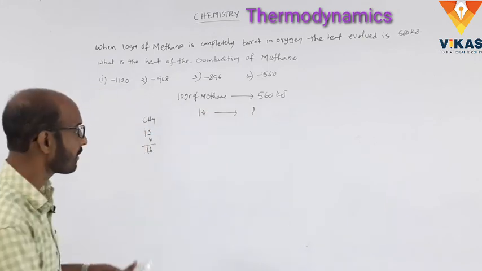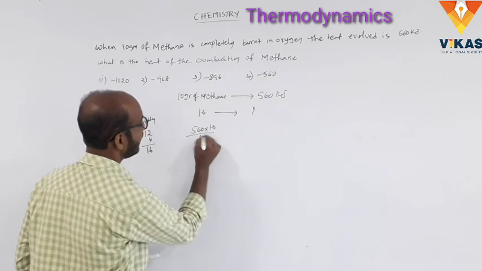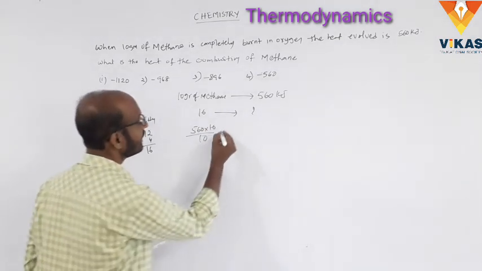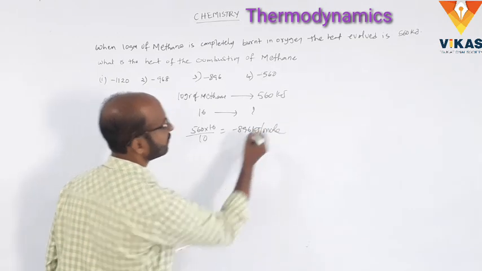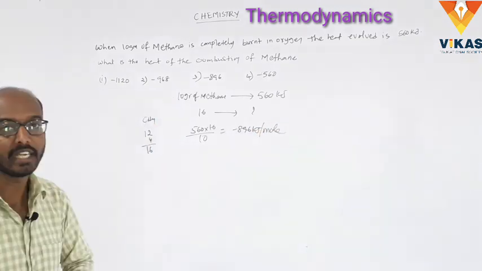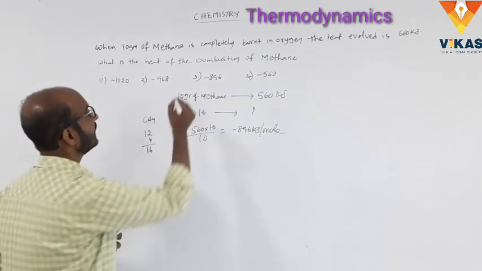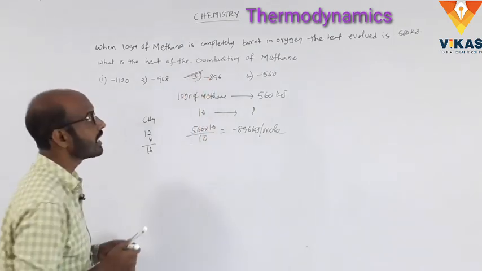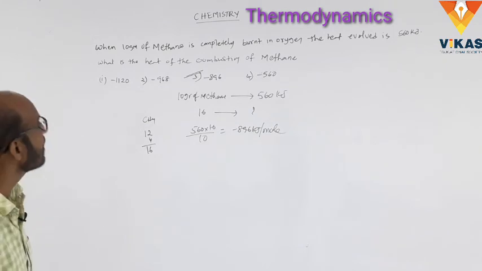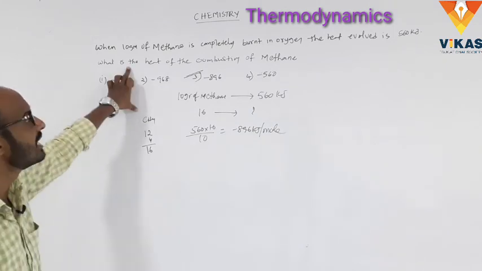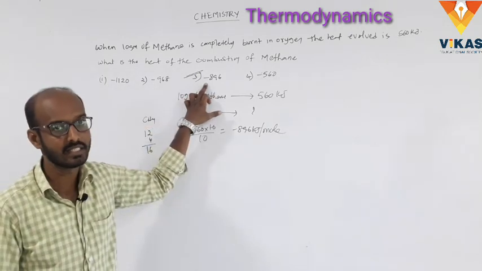Let's do cross multiplication: 560 into 16 by 10. So we get minus 896 kilojoules per mole. So which one is correct? The third one is the correct answer. When 10 grams of methane is completely burned in oxygen, the heat evolved is 560 kilojoules. What is the heat of combustion of methane? Yes, that is minus 896.